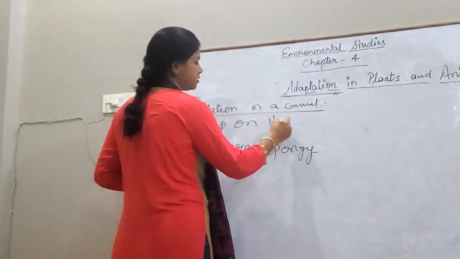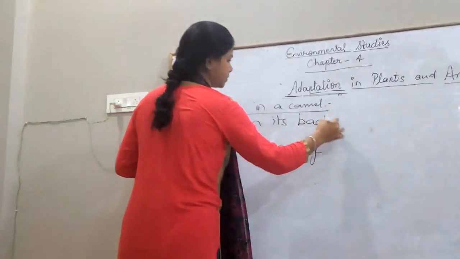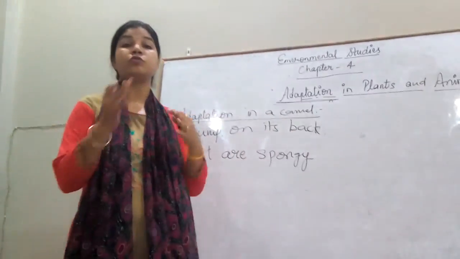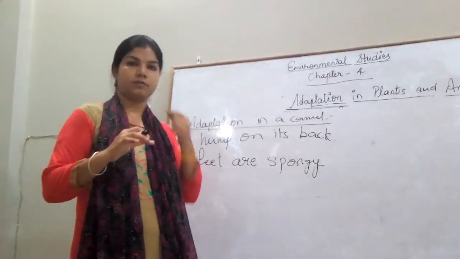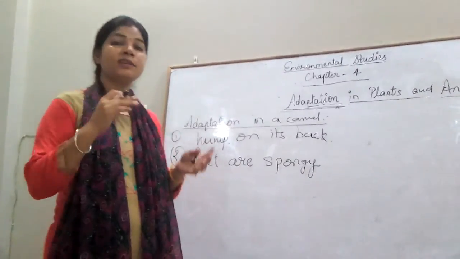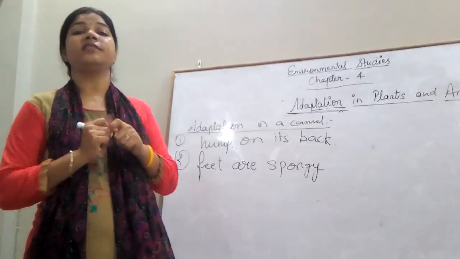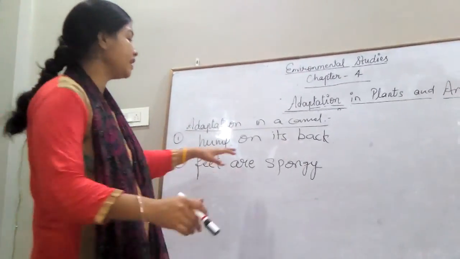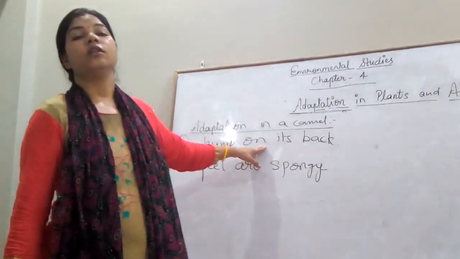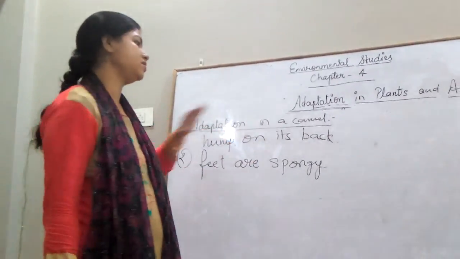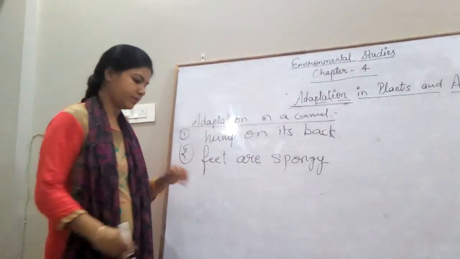See, the camel has a hump on its back to store fat, and this fat is used by the camel when there is no water and food, and it can survive. The camel can survive at least for 30 days without food or water.